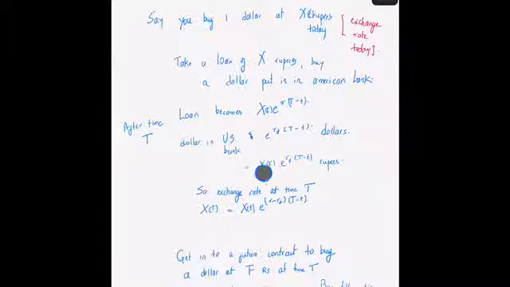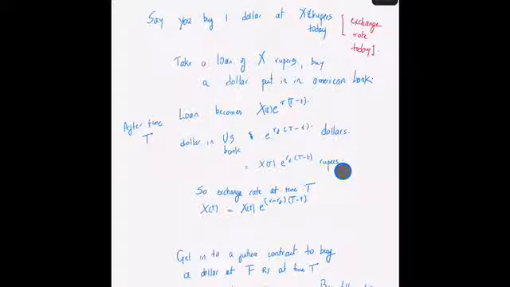So the final cost of these dollars in Indian rupees is the exchange rate that is going on today between the rupee and the dollar, which is X_t times e raised to r_f (T minus t) rupees.